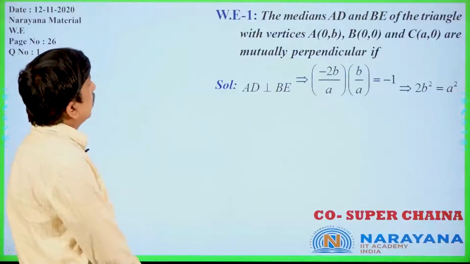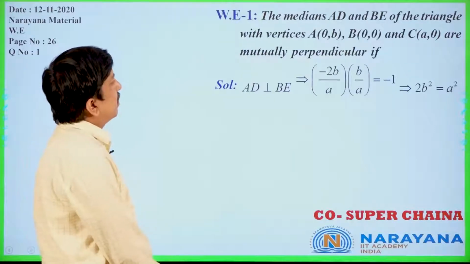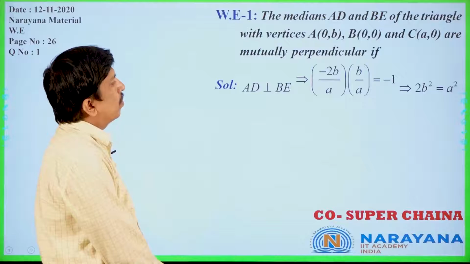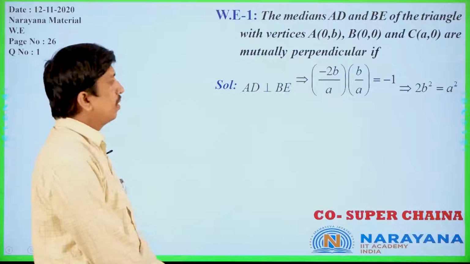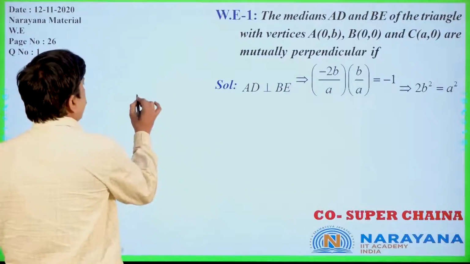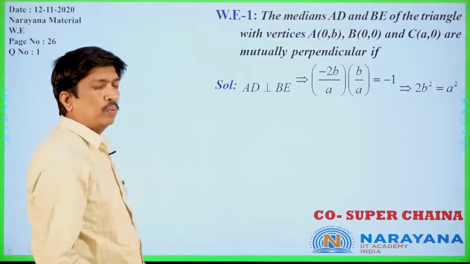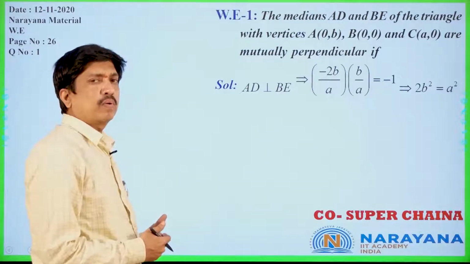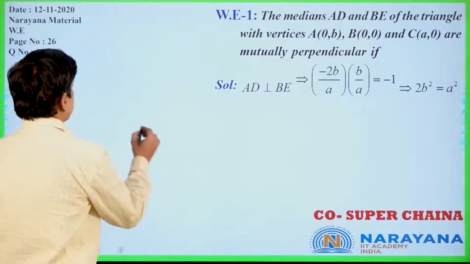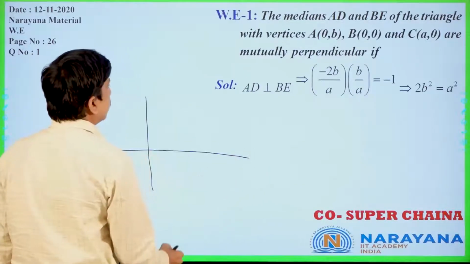Now you see, the medians AD and BE of the triangle with vertices A(0, b), B(0, 0) and C(a, 0) are mutually perpendicular. If two lines are mutually perpendicular, then the product of the slopes is equal to minus 1, m1 m2 equals minus 1. Let us discuss that.